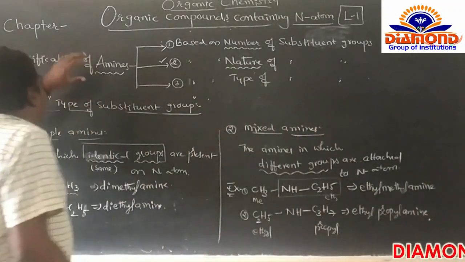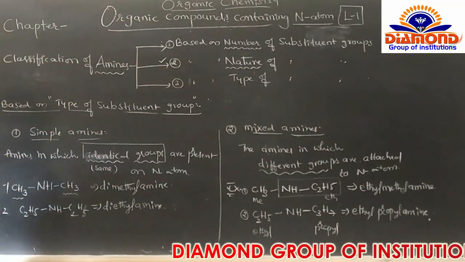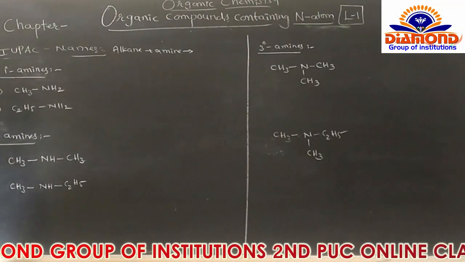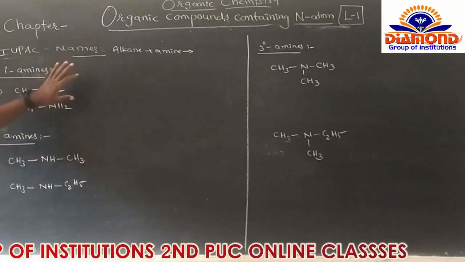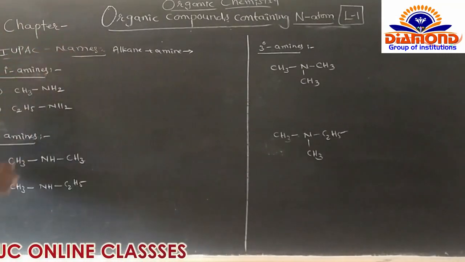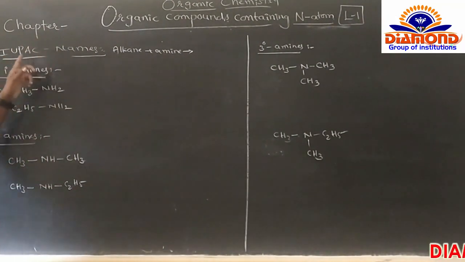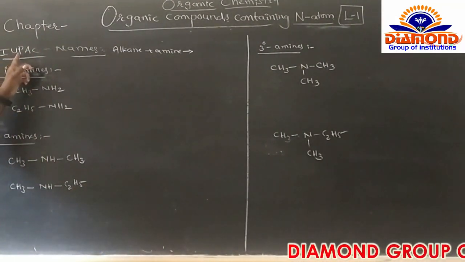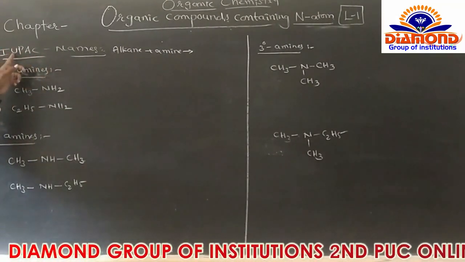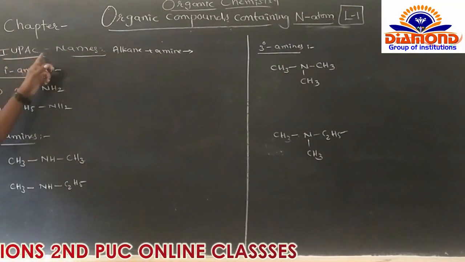It is the classification of the amines. Next we go for the IUPAC names of the amines. So what is the full form of IUPAC? International Union of Pure and Applied Chemistry belongs to the IUPAC name.